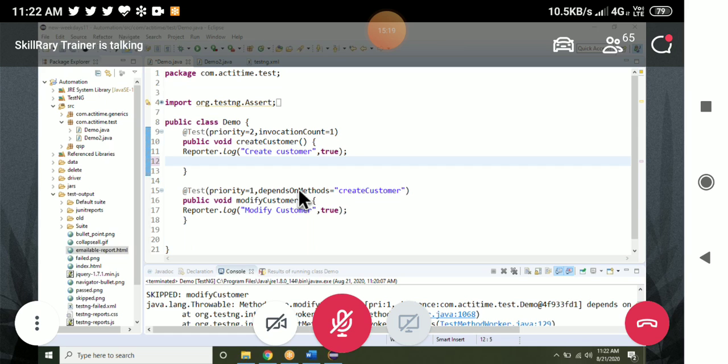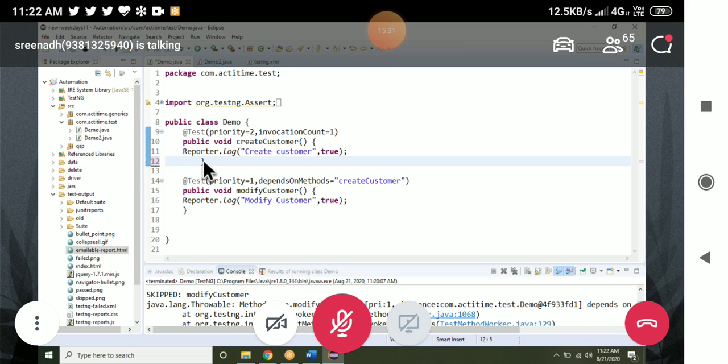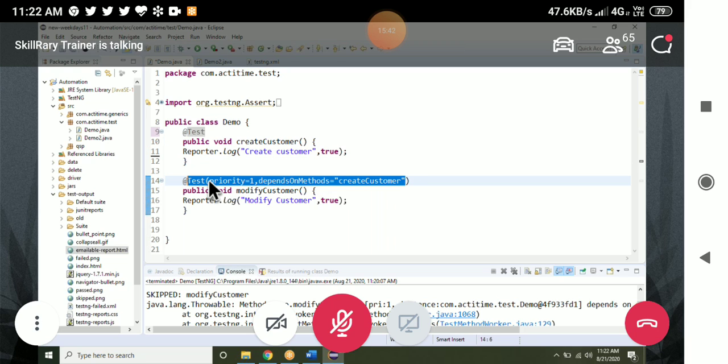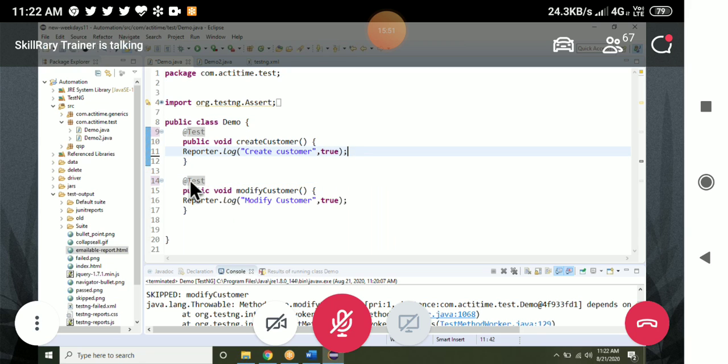Tell me, what will happen if you are not giving the priority and dependency? Will it execute in alphabetical order? Yes, it will execute. If I don't give anything, it will execute in alphabetical order. Even if a test case fails, it will continue execution, and the next test case will be executed.